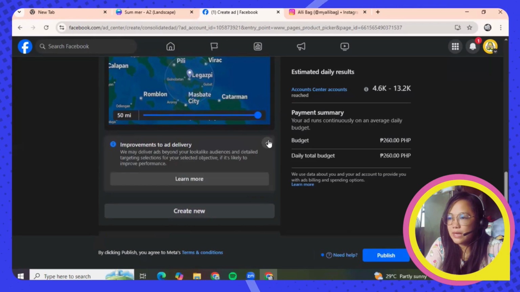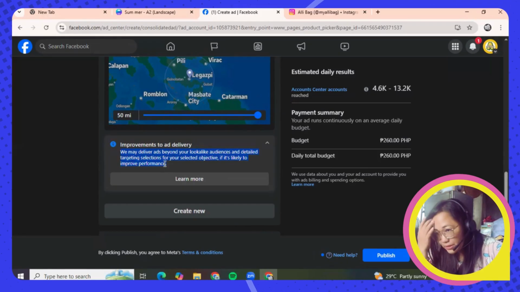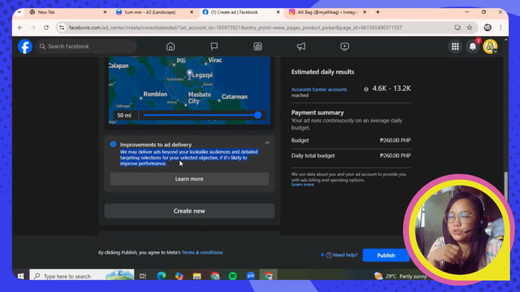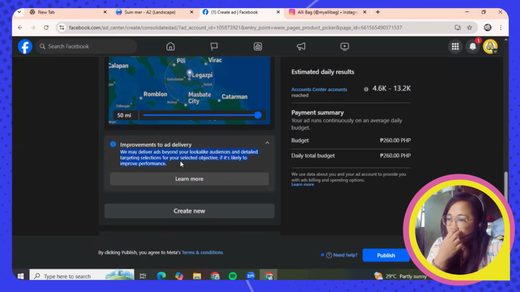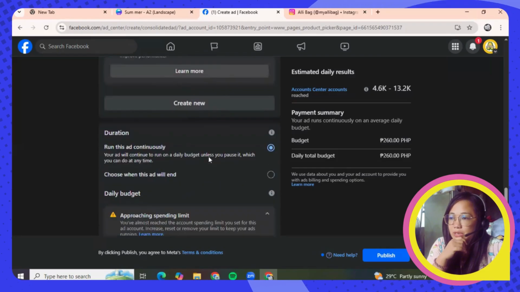Improvements to ad delivery. When we deliver ads beyond your lookalike audiences and detailed targeting of your selected objectives, it's likely to improve performance. And this is to help your Facebook ad reach its target goal. Okay, so